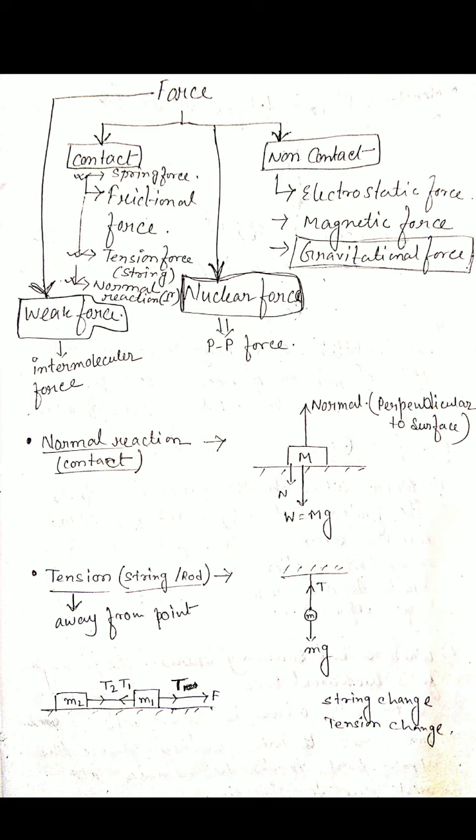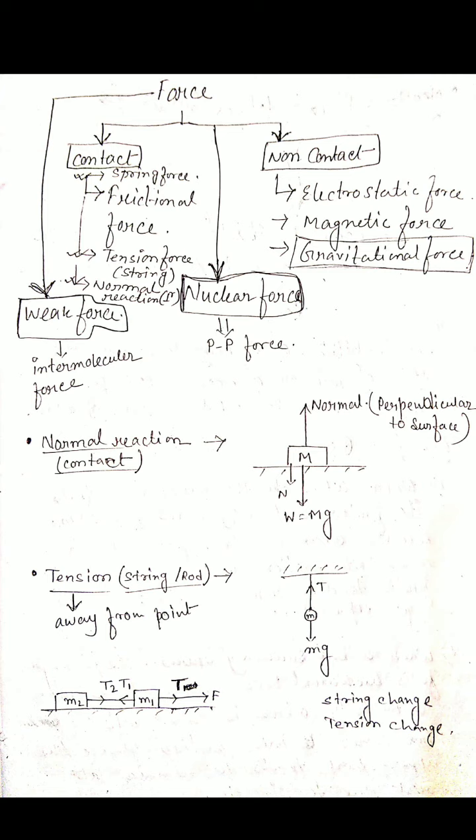That is contact force. Contact force means two bodies are in contact. The main example is the frictional force. Another one is tension force. Frictional force is, whenever we walk on the ground, or the rolling ball comes to rest, it is because of this frictional force. Another contact force is tension force. Whenever we talk about a spring or rod, then the force is called tension force, tensional force. Another one is spring force, if a spring is there.